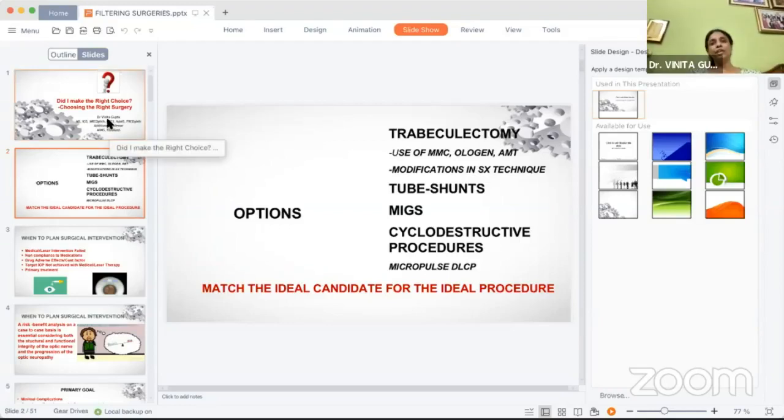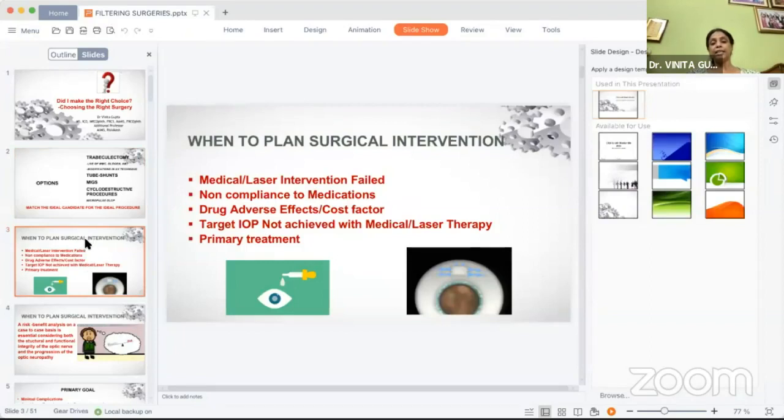So the question is, did I make the right choice? Choosing the right surgery in a patient with glaucoma, we have an armamentarium of various options available to us, as we have an armamentarium of IOLs available for a cataract surgeon. So we have trabeculectomy, tube shunts, microinvasive or minimally invasive glaucoma surgeries, and cyclodestructive procedures. But we should be choosing the surgery which is ideal for that particular patient of glaucoma.